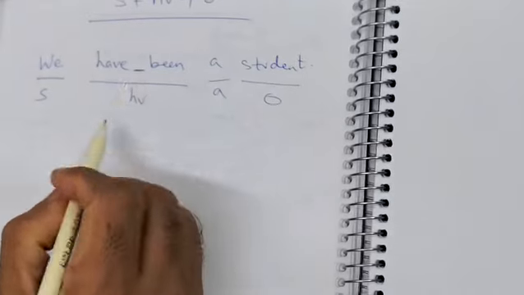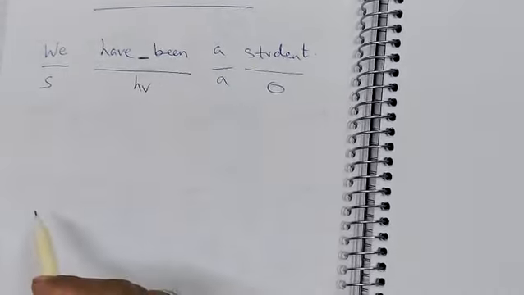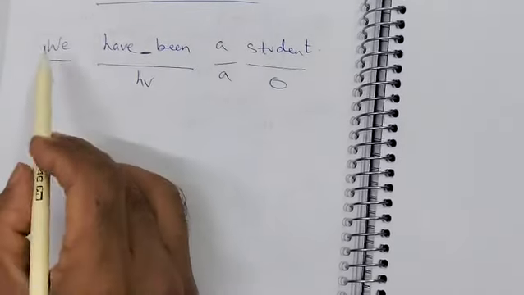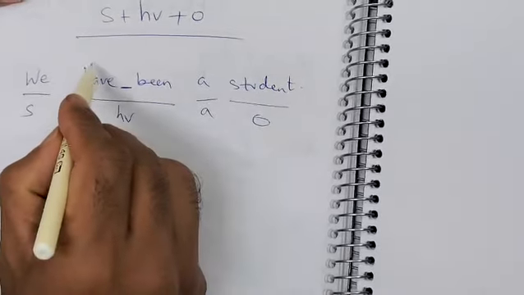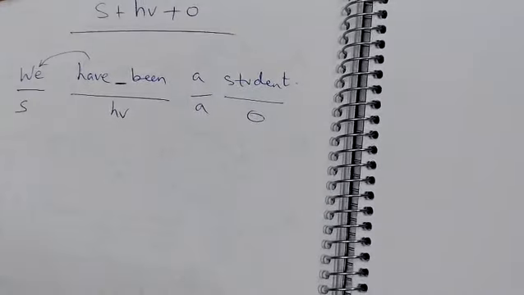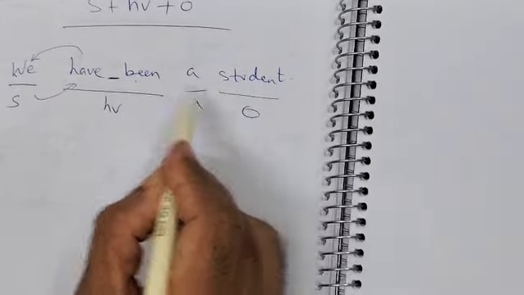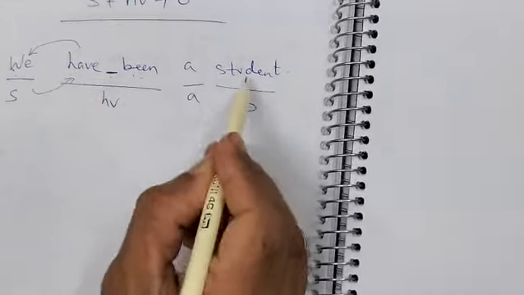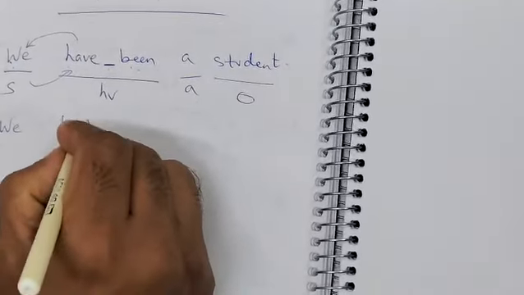Negative, you have to write like this. You have to put not here. You cannot say we have been not a student. This doesn't make sense. You should say we have not been a student. This is negative. Have we been a student? Interrogative. Have we not been a student is negative interrogative. Clear? Next, we had been.